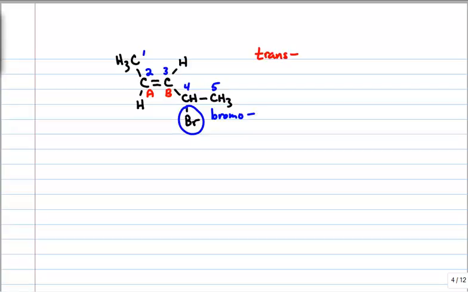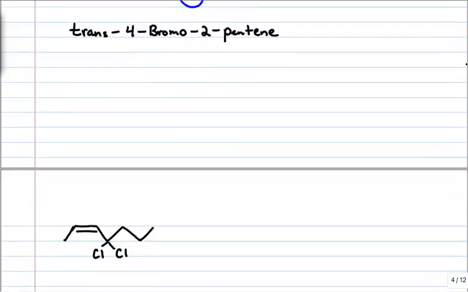And when you start naming these, you put this special prefix, cis or trans, first. So this is trans 4-bromo. Where does the double bond start? 2. How many carbons in the longest continuous chain? 5. Is it an alkene or alkyne? It's an alkene. Trans 4-bromo 2 pentene.